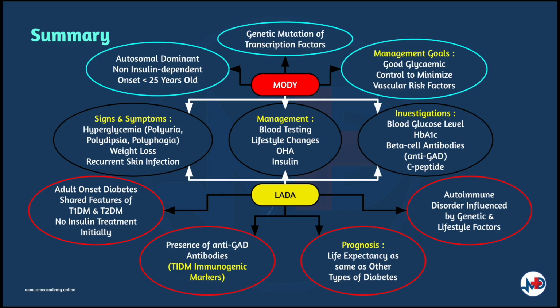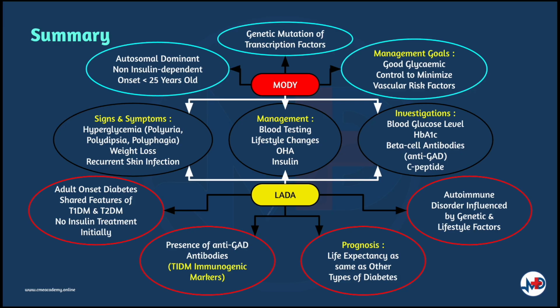The clinical manifestations of both forms of diabetes would include typical hyperglycemia signs and symptoms, as well as unexplained weight loss and recurrent skin infections. Investigations-wise, the main tests to order would include blood glucose levels, HbA1c, beta cell antibody levels, especially GAD antibodies, C-peptide, and specifically in the case of MODY, genetic molecular testing.